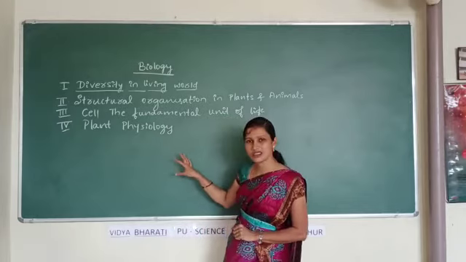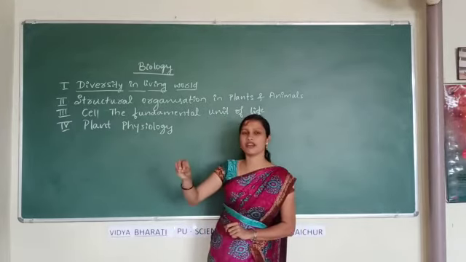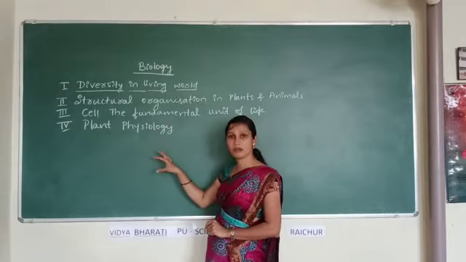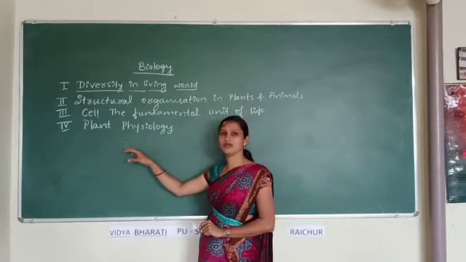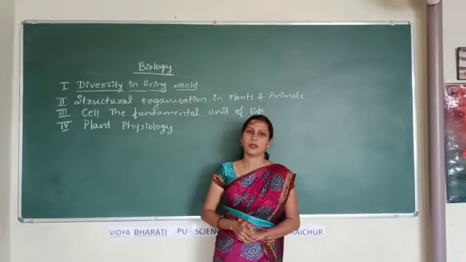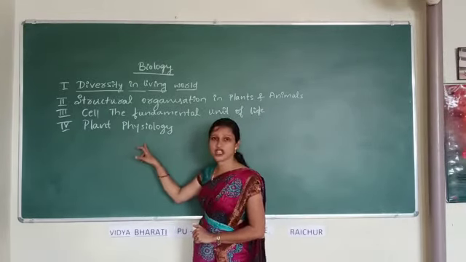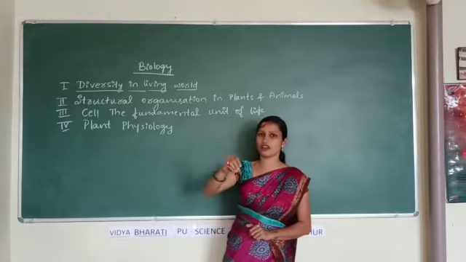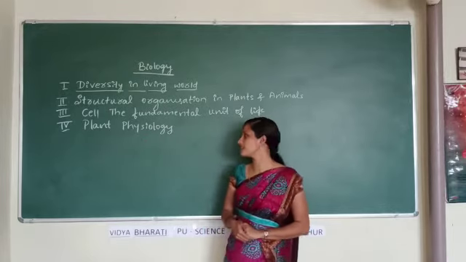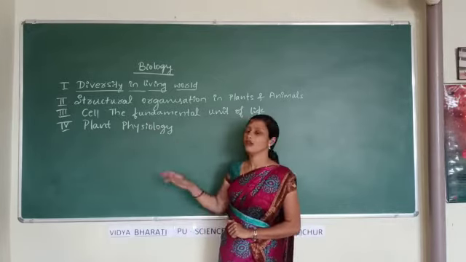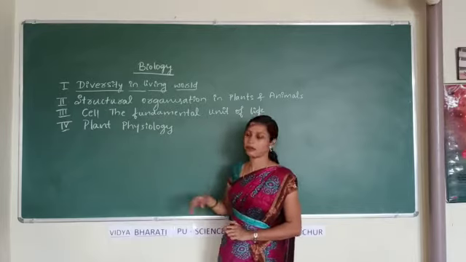About photosynthesis, we have studied in brief in the 10th standard life process chapter. About transport in plants like xylem and phloem, again you have studied in 10th standard. About respiration in plants, plant growth and development, in brief you have studied in high school 9th and 10th standard. In detail here we are going to study plant physiology.